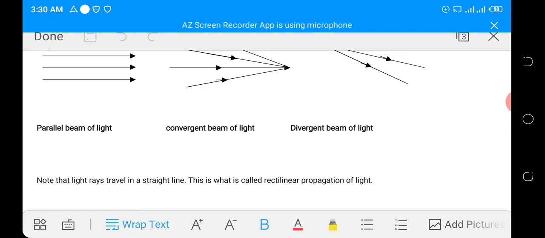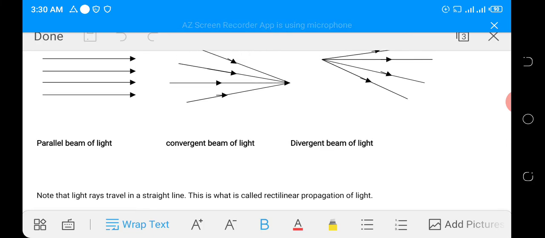Note that light rays travel in a straight line, and this is what is called rectilinear propagation of light. Light rays always travel along a straight line, and the phenomenon of light traveling along a straight line is known as rectilinear propagation of light. And this is going to be our next subtopic for the next period. In other words, this is where we are calling this period off.